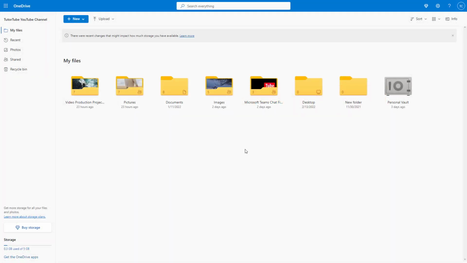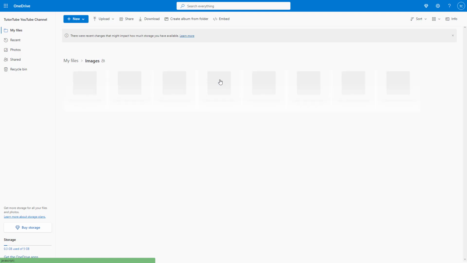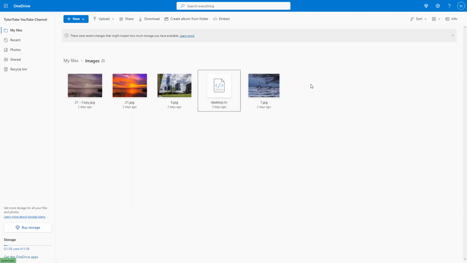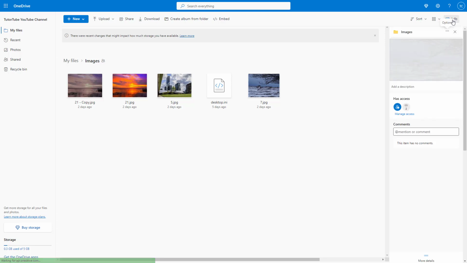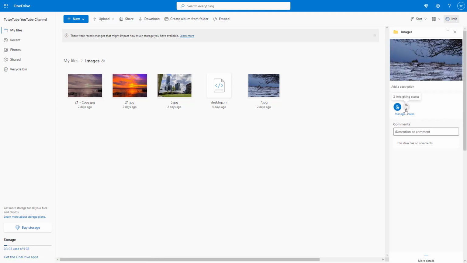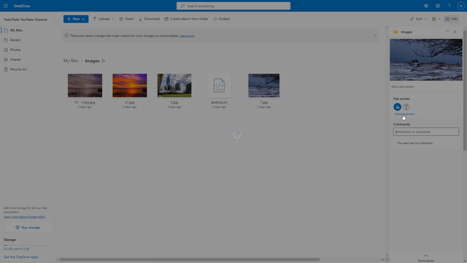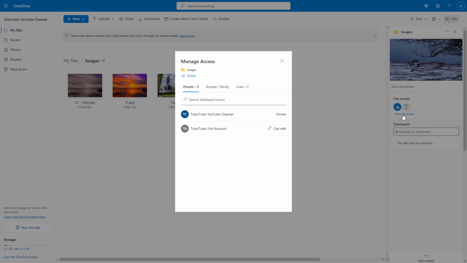So over here you can see that I have a bunch of folders in my OneDrive, and if I were to go over here in images, then you can see that I have a bunch of images, and let me just go onto info right here. Once I do that, you can see that this is actually giving access to other people, and you can manage access to see who this file is shared with.